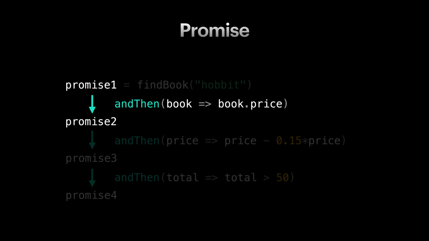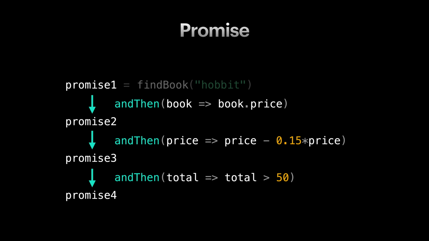As an exercise, try to define this andThen function for yourself and let me know in the comments what you think. But don't get too overwhelmed by the implementation of the andThen function. The implementation of andThen is kind of an unnecessary detail for us right now. What we care about here is such a function exists, either from a library or we write it ourselves. So we could come up with functions to transform and convert one promise to another.